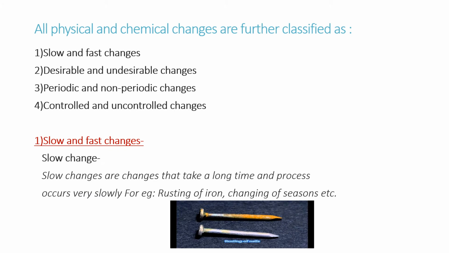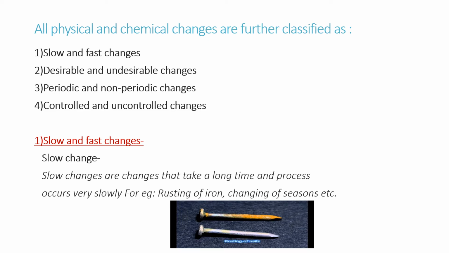Now, all physical and chemical changes are further classified. There are four classifications. First one is slow and fast changes. Second, desirable and undesirable changes. Third, periodic and non-periodic changes. And the fourth one is controlled and uncontrolled changes. Now let us see first slow and fast change.